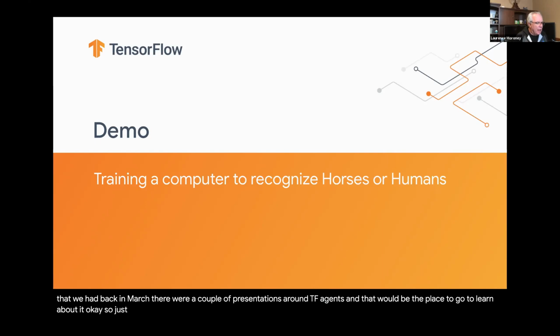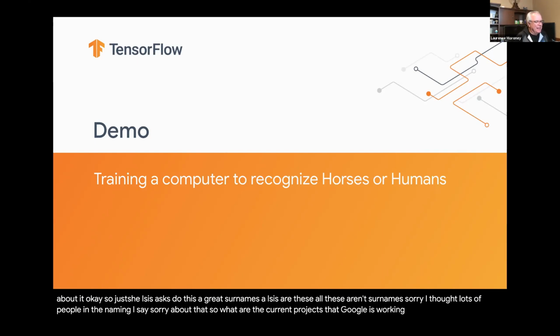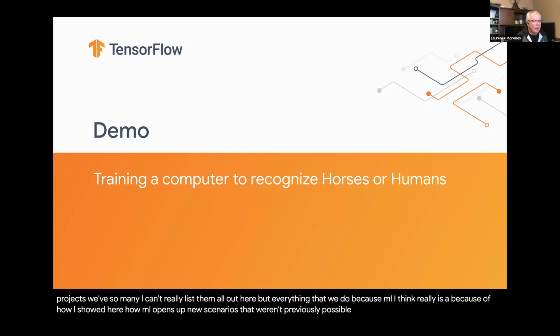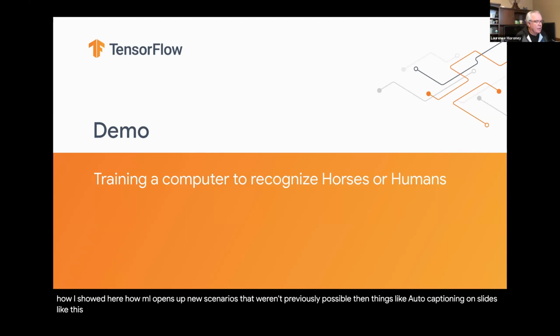Okay, so Jish AISys asks, these are great surnames, AISys, so these aren't surnames, sorry. I thought lots of people had the name AISys, sorry about that. So what are the current projects that Google is working on using TF? Internal projects, we have so many. I can't really list them all out here, but we're using TensorFlow extensively in almost everything that we do, because ML really opens up new scenarios that weren't previously possible, like the auto-captioning on slides like this that we're using TF to open up. Think about how we do things, be it YouTube recommendation, be it Android, be it the search engine. We're applying machine learning to all of those.